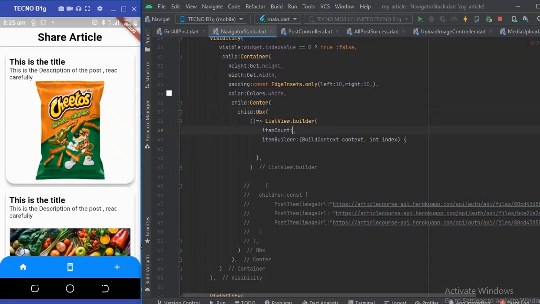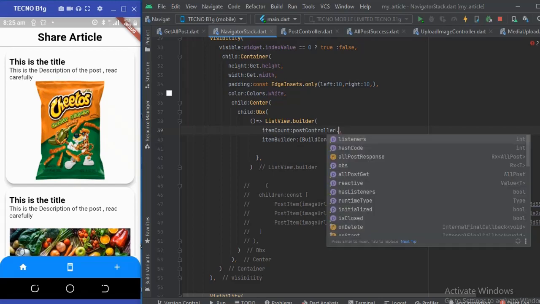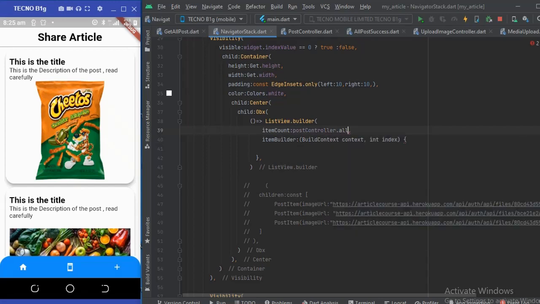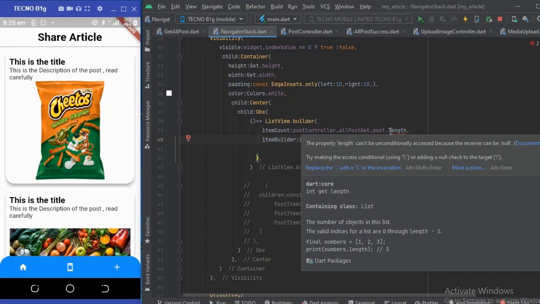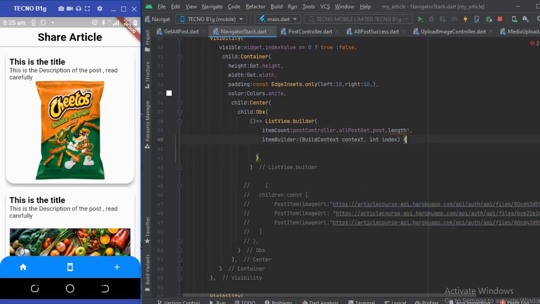So at this point, I'm going to say the post controller, that we're going to get all posts, get the post length. I'm going to put something like a bound here, because of the null check, to get rid of that null check.